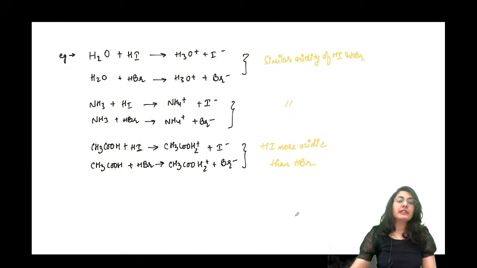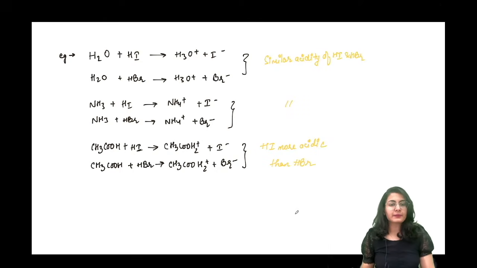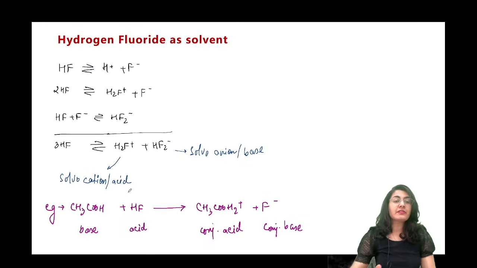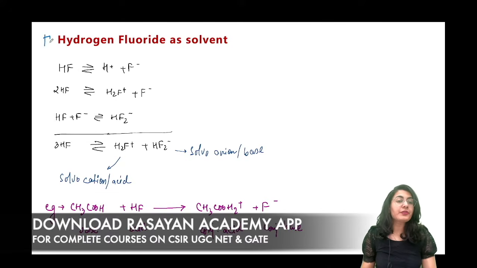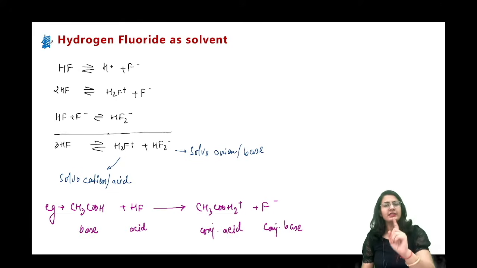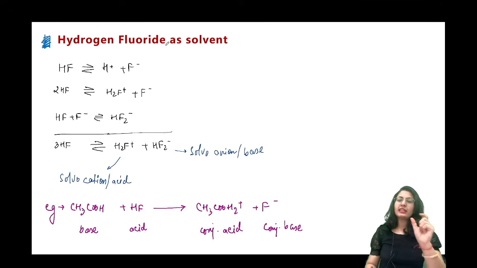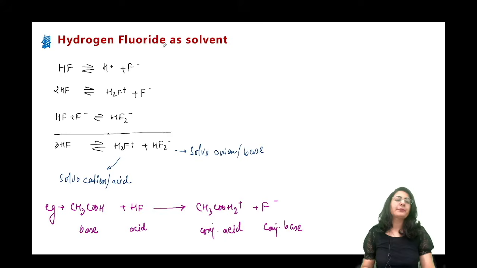Now we will continue this application. This is the same application that I have been giving you. We will continue the same application and we will discuss hydrogen fluoride as a solvent. Now this is our first easy solvent that we are discussing, और ये भी क्या है, slightly acidic solvent है. ठीक है. Now if we had to see the self ionization of HF, I have already discussed these three reactions.